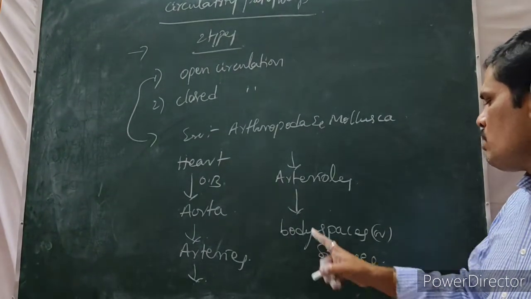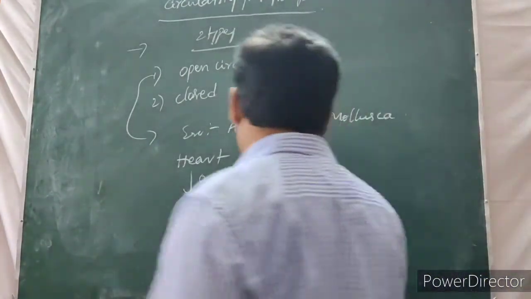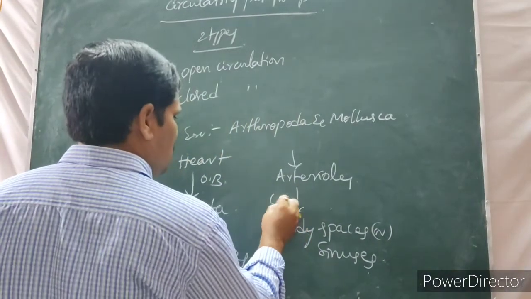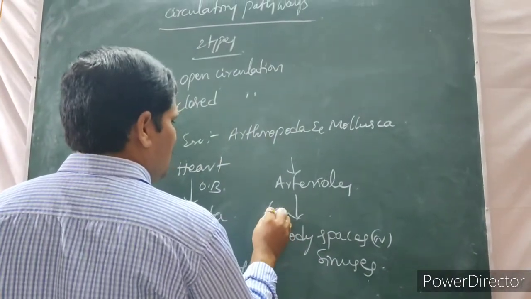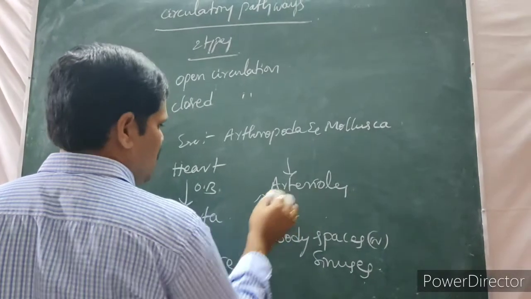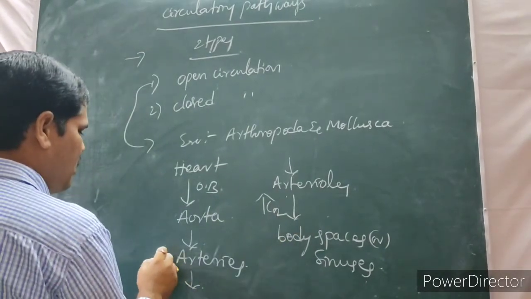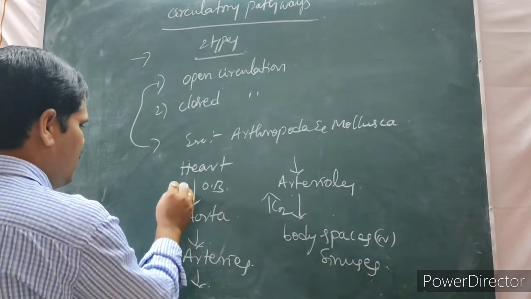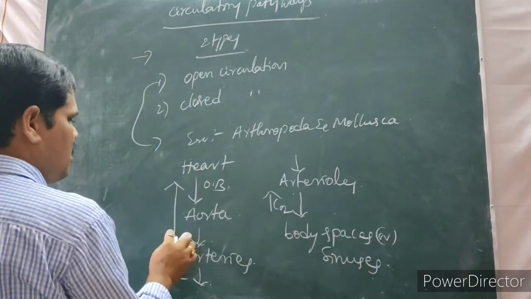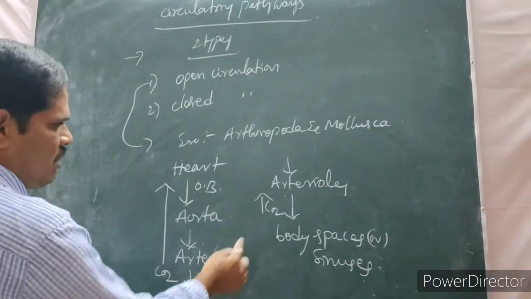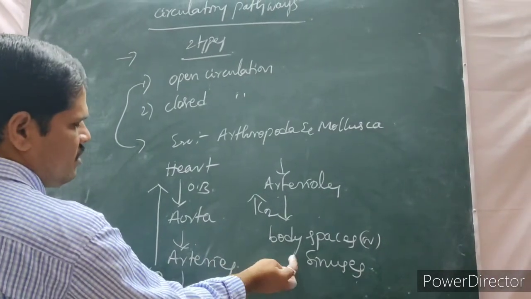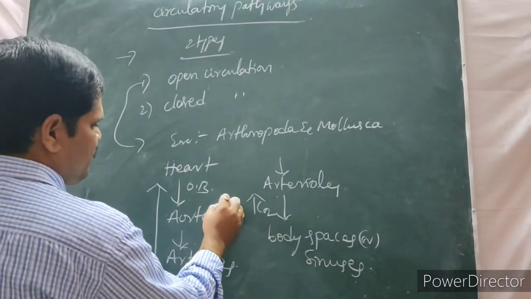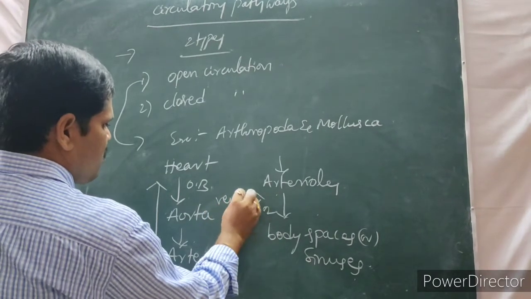Then from these body spaces, carbon dioxide is collected by the arterioles, then it enters the arteries. I mean the carbon dioxide is collected by the venules.